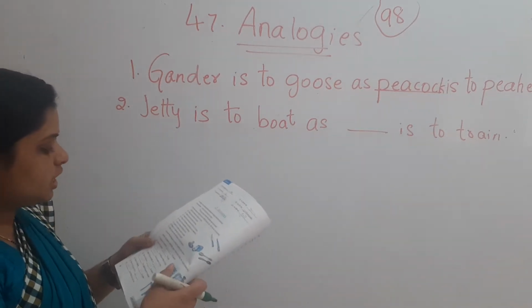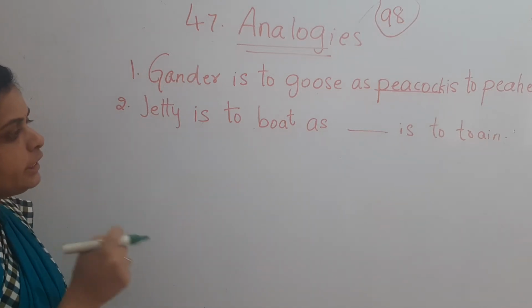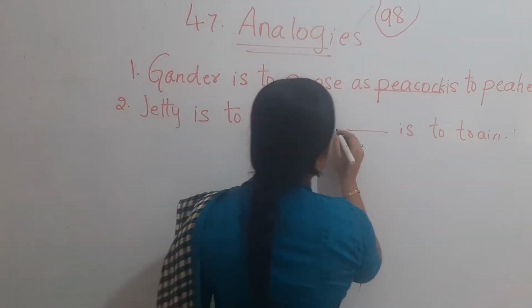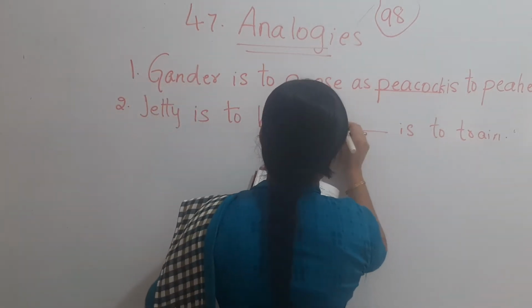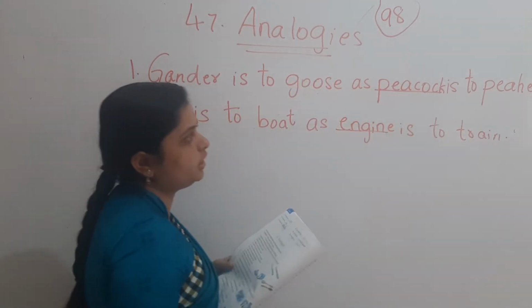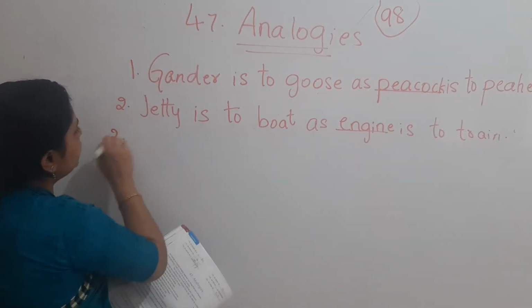It means jetty is the place from which a boat moves. So what is the reason to move the train? Of course, it's the engine. The answer is engine. Okay, children. Number 3 now.